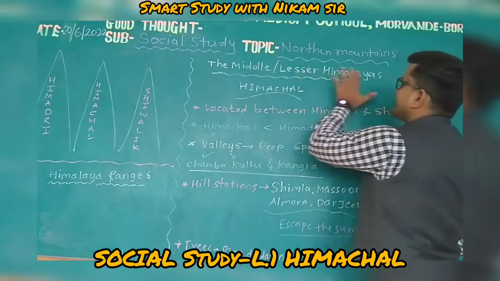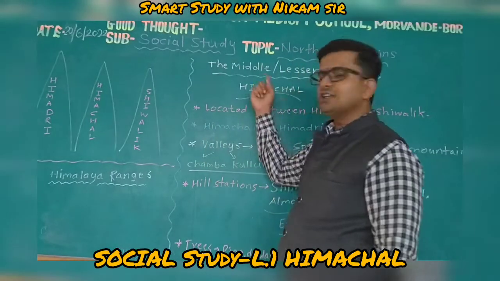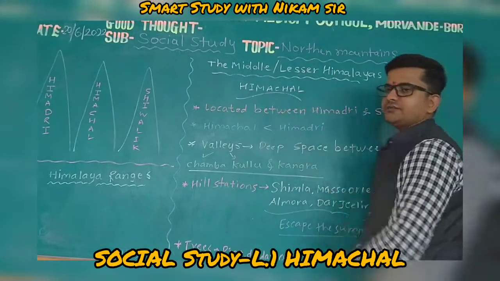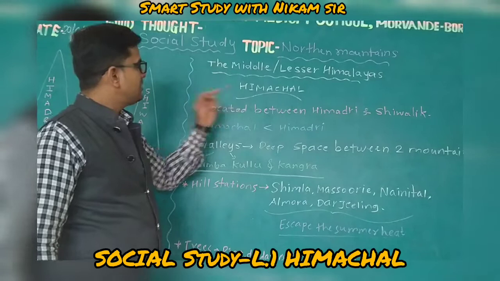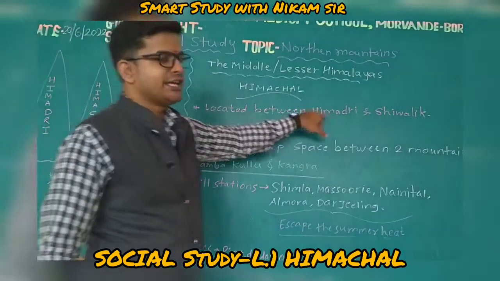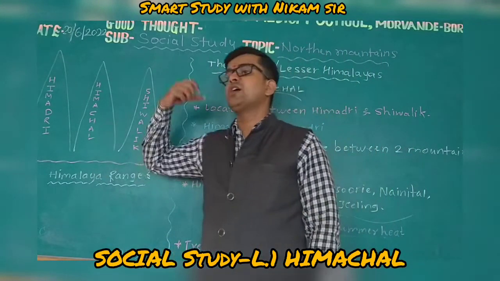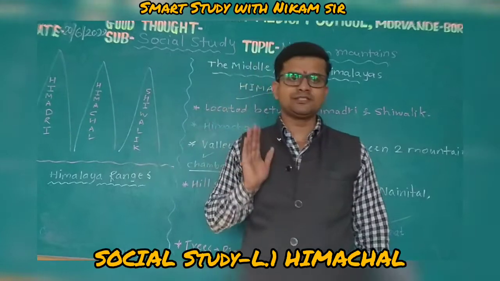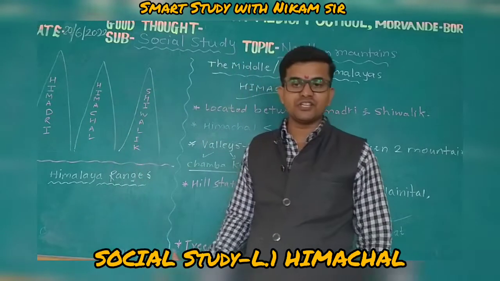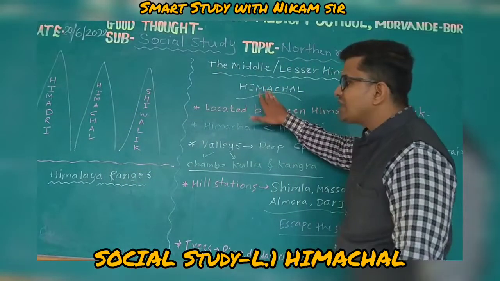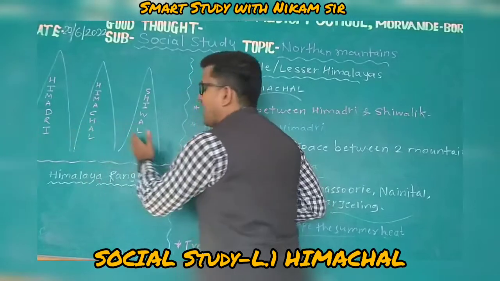The middle lesser Himalaya is a range of the Himalaya. It is also known as Himachal. And my dear friends, this Himachal range is located between Himadri and Shivalik. What is meant by Himadri? What is meant by Shivalik? And what is the meaning of Himachal? We will see. These three are all ranges, and this Himachal range is located between Himadri and Shivalik.